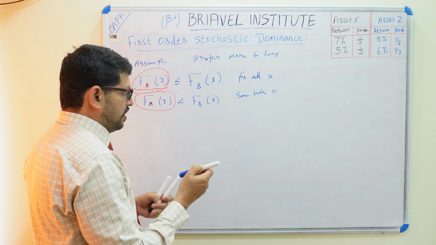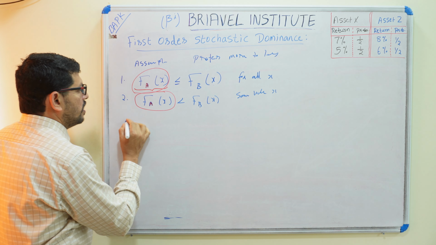So we can draw a table: asset return. Here is the return, asset X and asset Z. The returns are 5%, 6%, 7%, and 8%, in order. For asset X, the 5% return has probability 1/2.